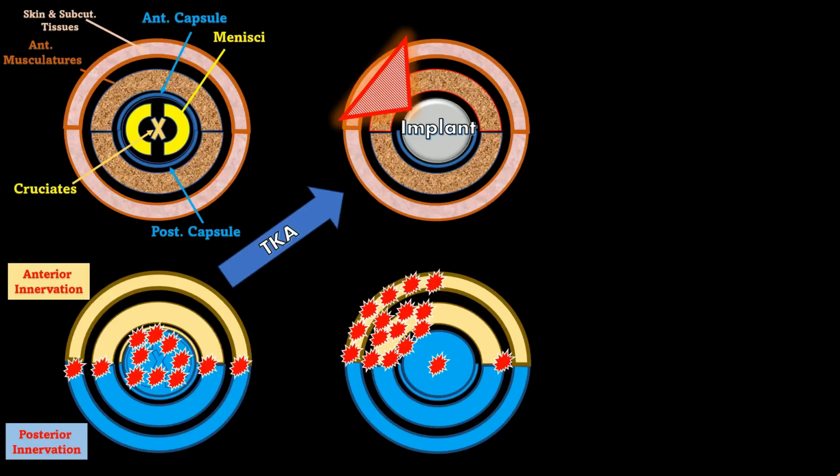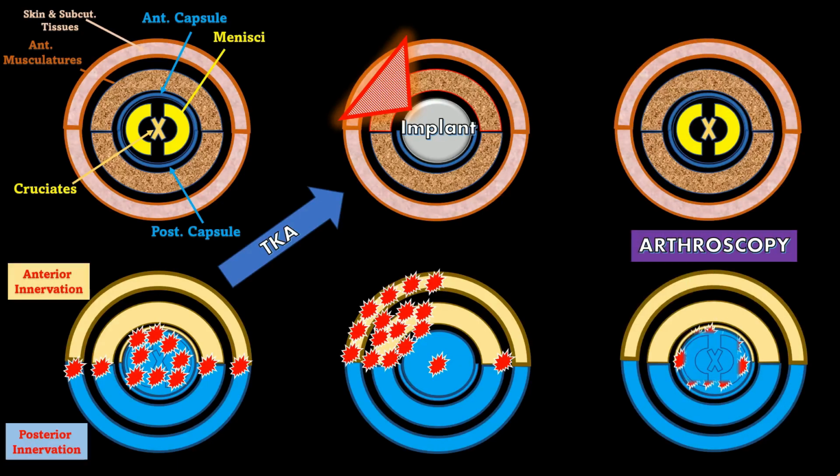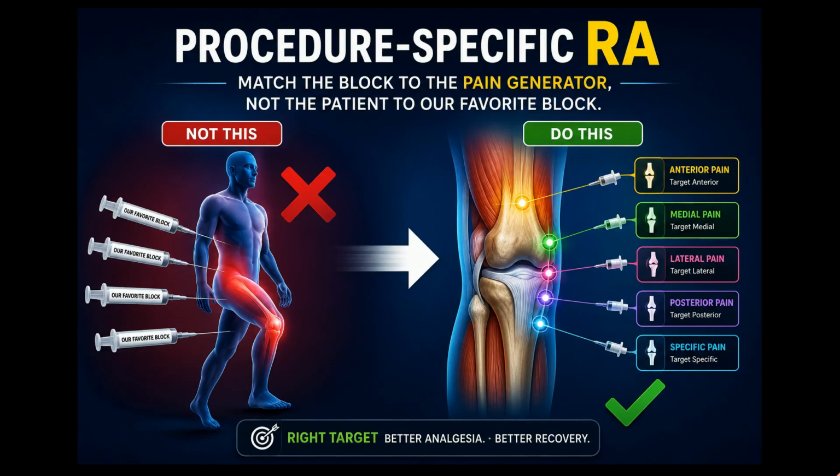However, the pain-generating components of arthroscopic knee surgery are mainly intra-articular, requiring similar analgesic coverage. So, the same knee needs different analgesic thinking before and after surgery. Procedure specific regional anesthesia means matching the block to the pain generation, not matching the patient to our favorite block.